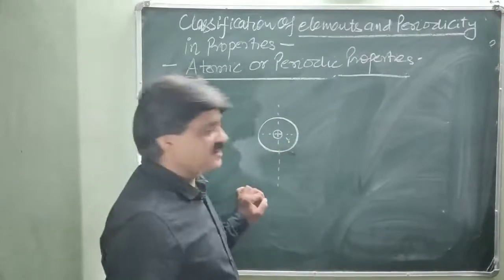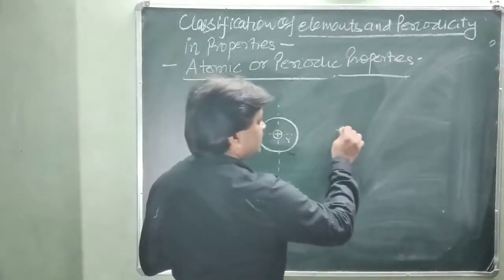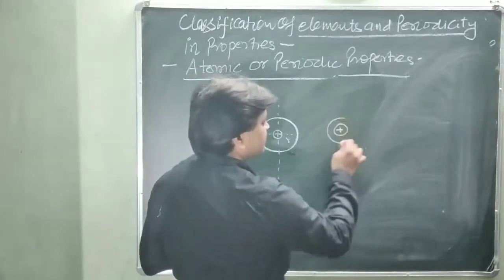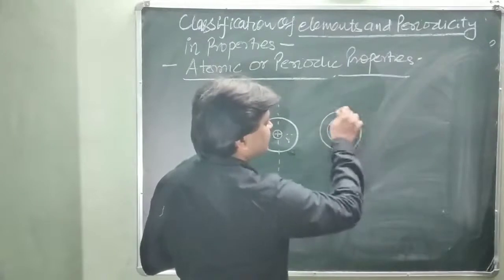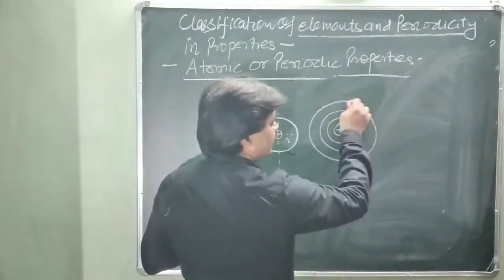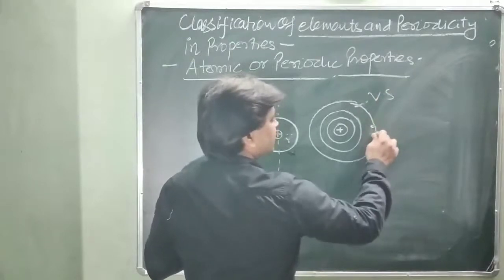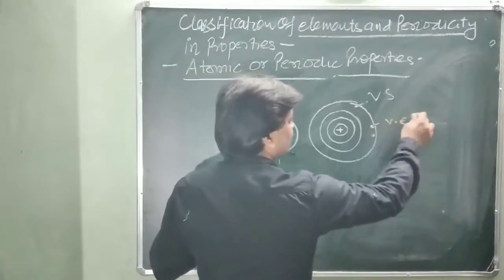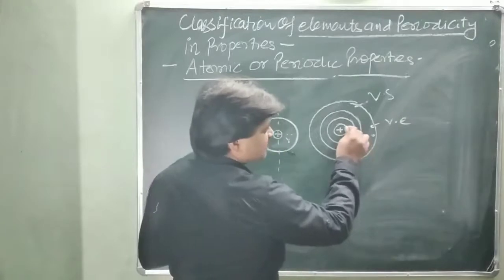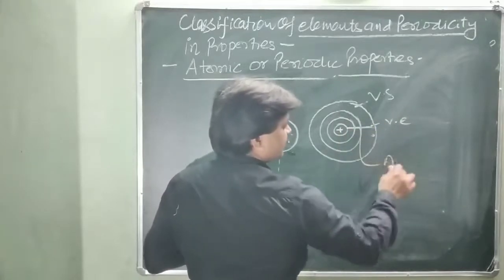In the case of an atom, the nucleus is surrounded by a number of orbitals, this is the valence shell, and the electron here is the valence electron. The distance between the nucleus and the valence electron is called the atomic radii.